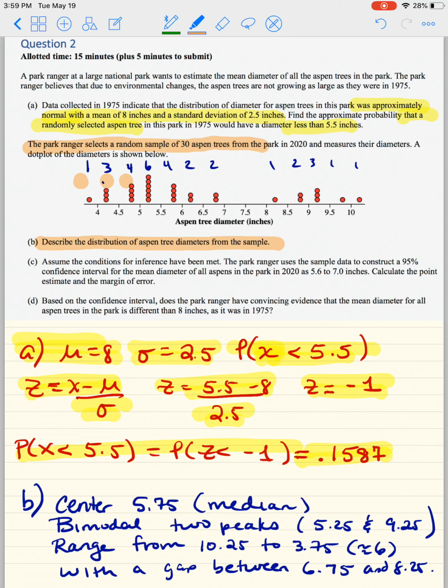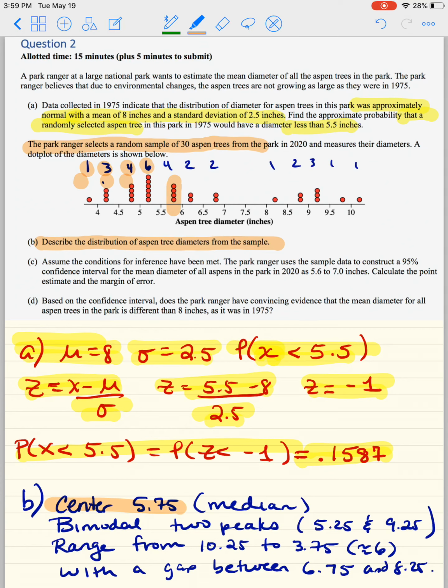So I just counted. I go 1 and 3 makes 4. 4 and 4 makes 8. 8 and 6 is 14. Pardon me. Yeah, 14. Okay. And then I found the 15th and 16th guy right there. So that guy is going to be about 5.7.